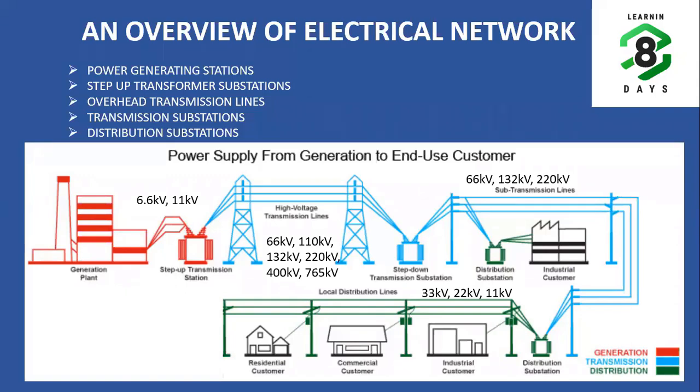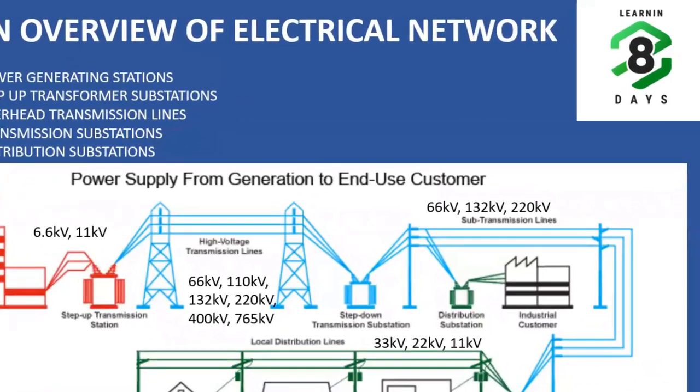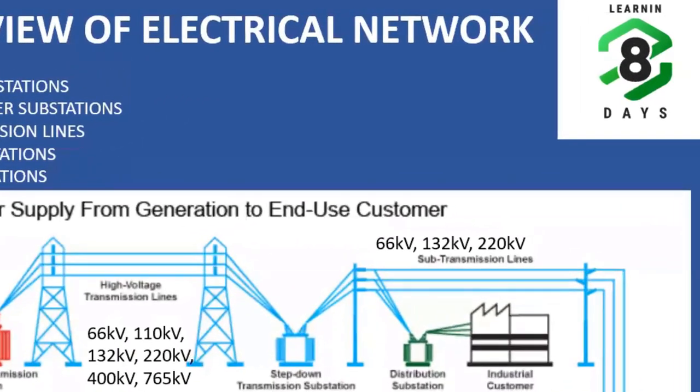These power generation plants are normally located far away from the load centers, and the power is generated at voltage levels of 6.6 kV and 11 kV. These are the typical voltage levels at which power is generated. The generated power we need to transmit to the load centers. For that we need transmission lines, and the transmission voltage levels are 66 kV, 110 kV, 132 kV, 220 kV, 400 kV, and 765 kV. These are the typical transmission voltage levels in India.